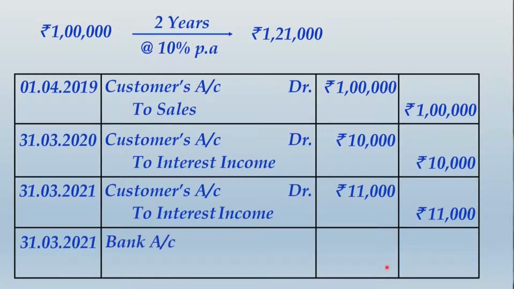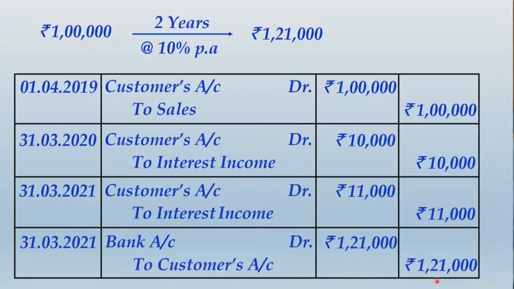So 1,21,000 in this entire scenario is paid by the customer on 31/3/2021. This is the aggregate of the transaction price on account of sale plus the financing component, that is the interest income recognized over the payment period. So the final conclusion is the transaction price is 1 lakh, the financing component is 21,000 recognized in this pattern, and the total amount paid by the customer will be 1,21,000. So friends, take note of this whole thing, and that will be the end of the answer.